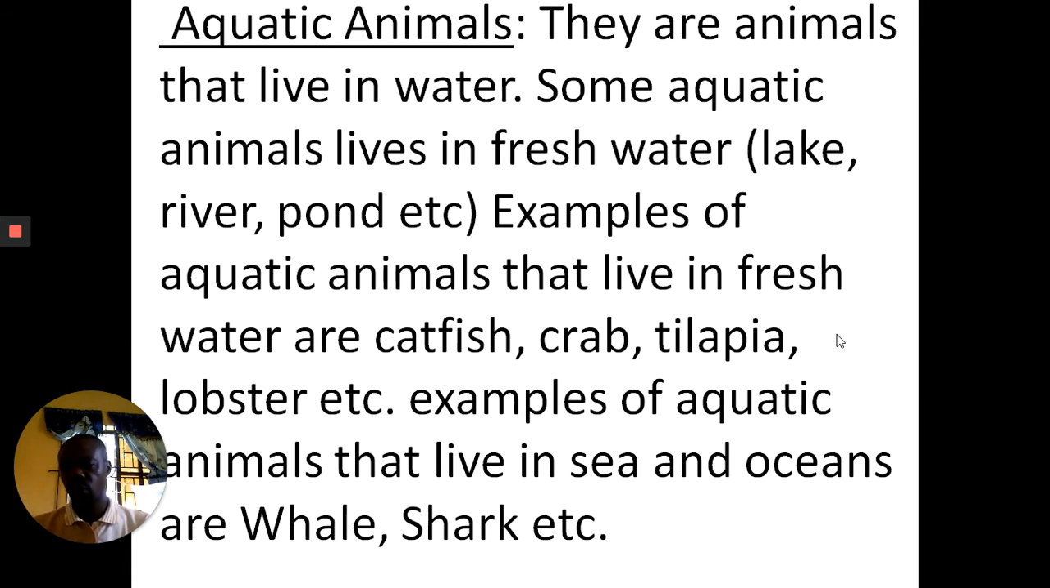Then the second one, which is aquatic animals, are animals that live on water. Some aquatic animals live in fresh water, like lakes, rivers, ponds, etc. Examples of animals that live on water are tilapia fish, catfish, and others.